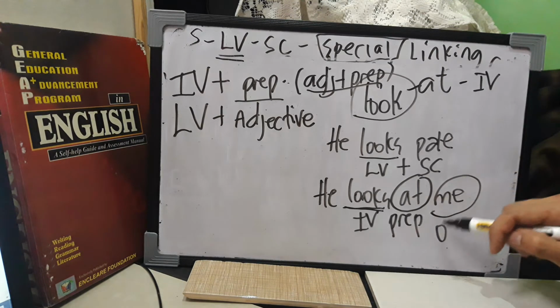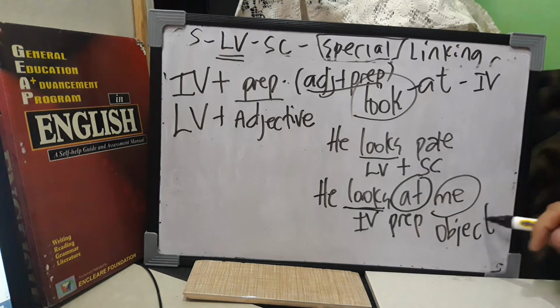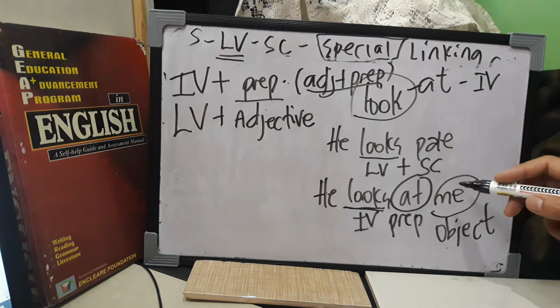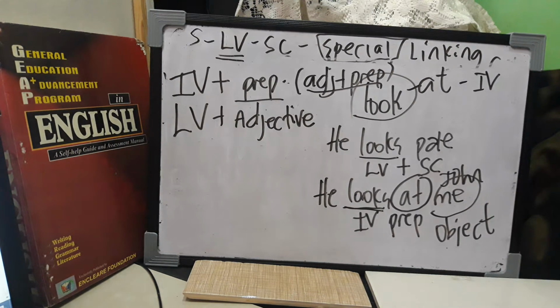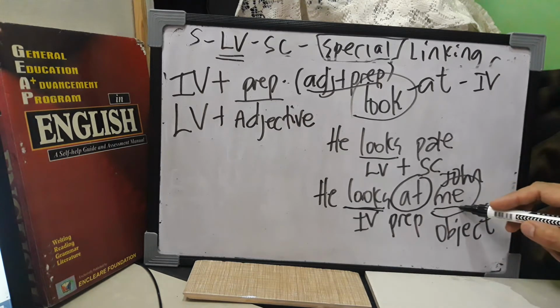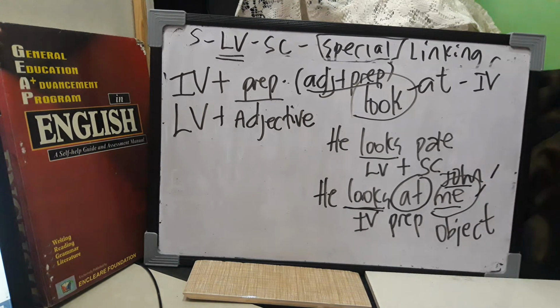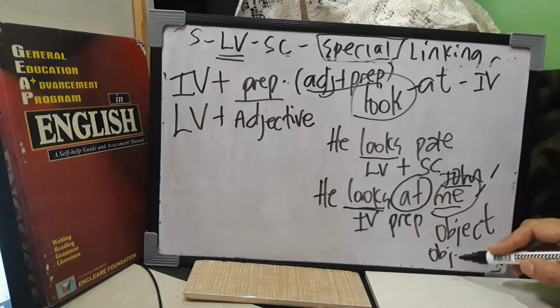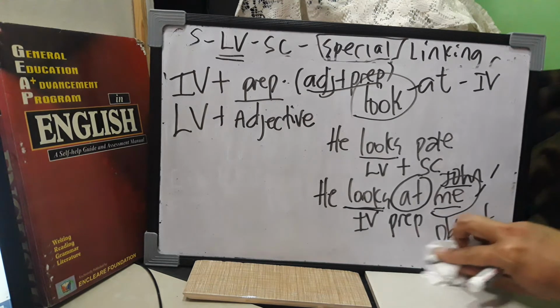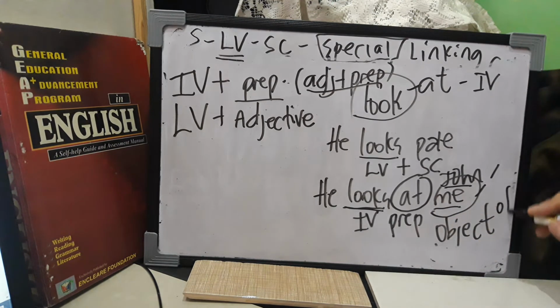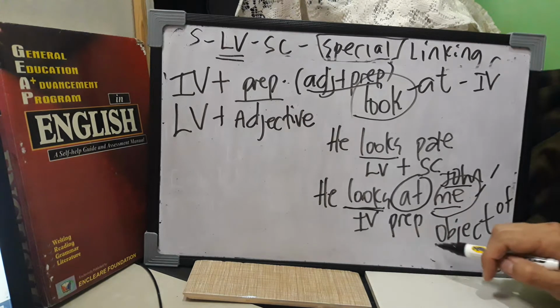So, if you could remember, I explained this. If you have a noun or pronoun, he looks at John, he looks at Mary, he looks at me, he looks at them. So your noun and pronoun here is used as your object of what? It is your object of your preposition.